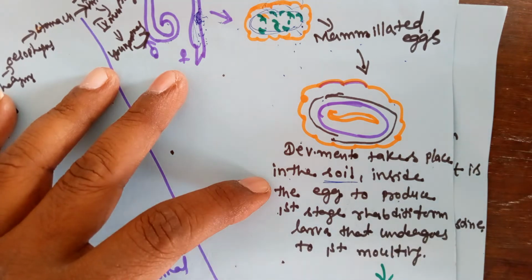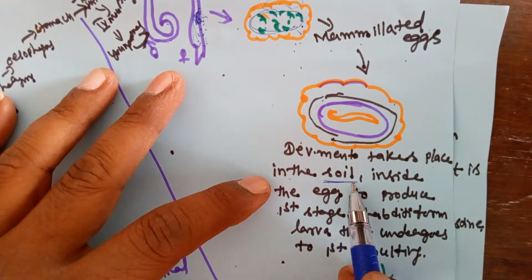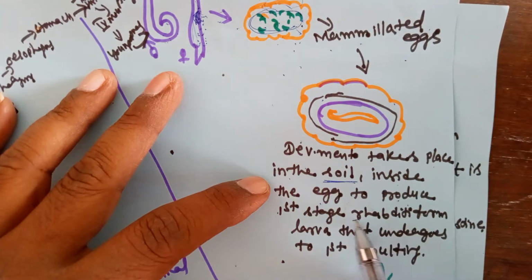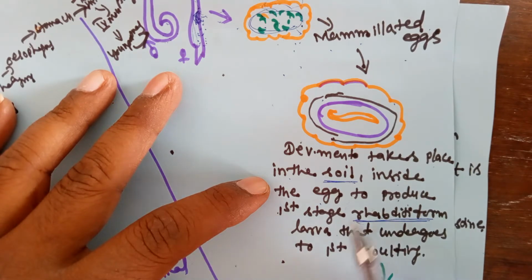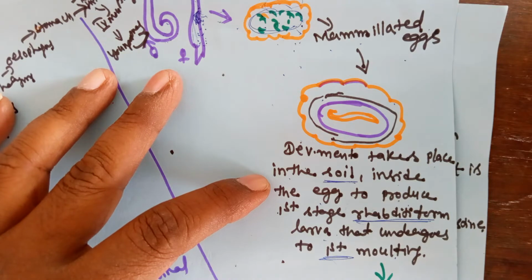So when the stool material is released in an open ground area, inside the egg in the soil the first stage larva is produced, that is called the rhabditiform larva. The first stage rhabditiform larva undergoes the first molting. Molting means changes of the structure.